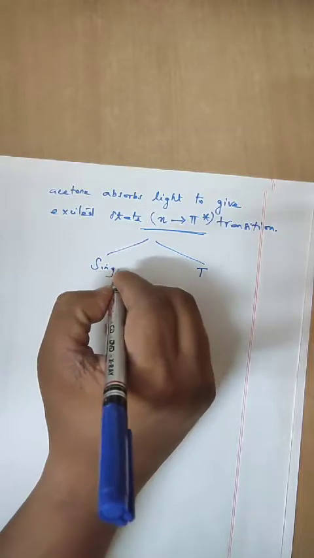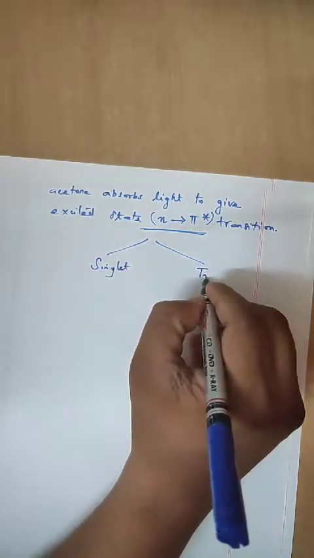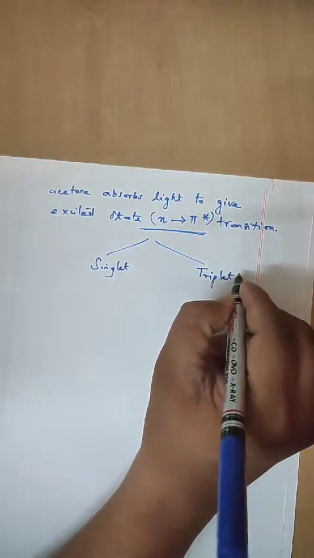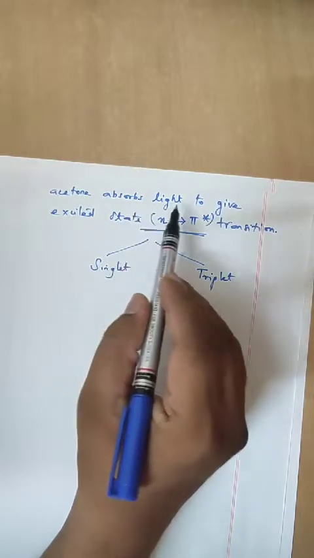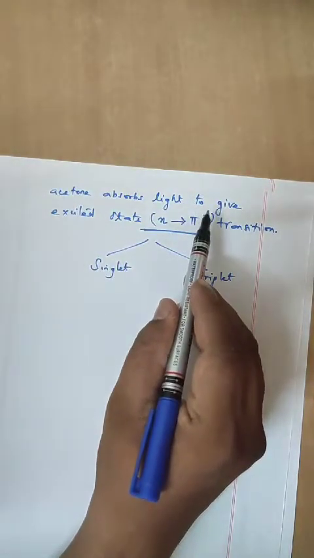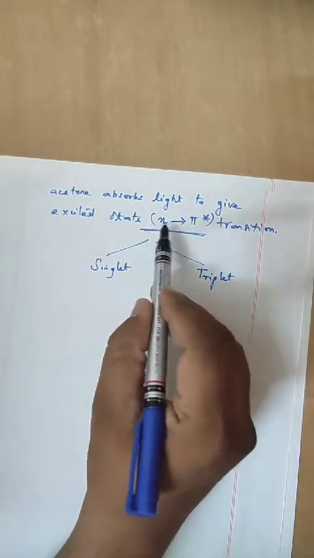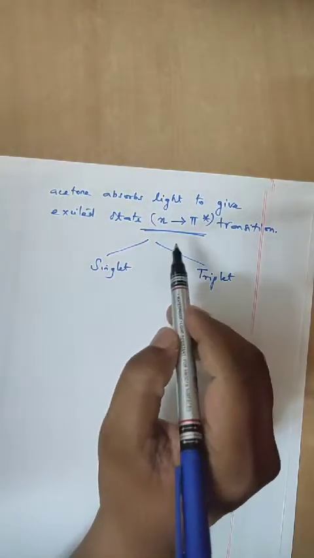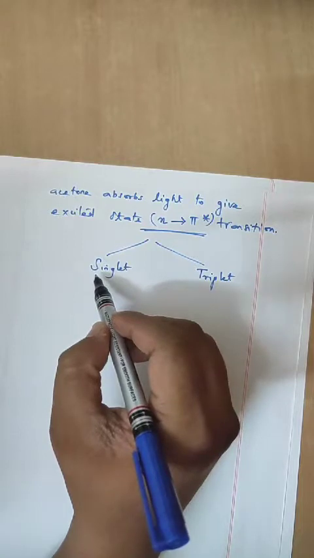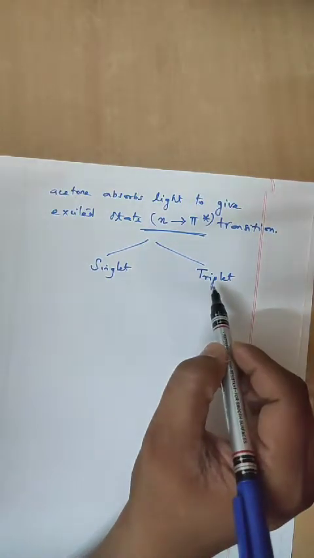Acetone absorbs light to an excited state, that is an n to pi star transition. So what will happen? It will be either a singlet state or triplet state.